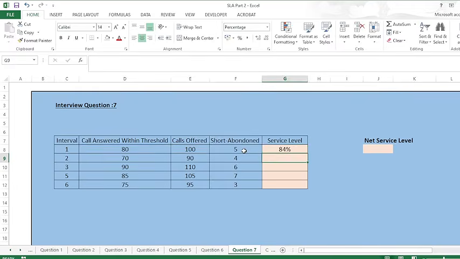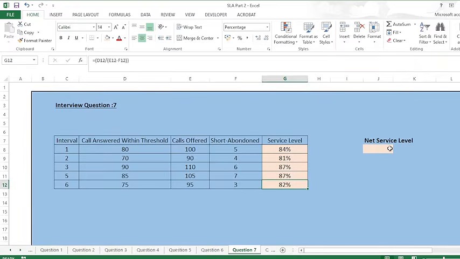Right. So I got the service level of 84%. I'll just copy paste the formula for the next intervals also. So this is the service level for the first interval, this is for the second interval, then the third, fourth, and fifth.